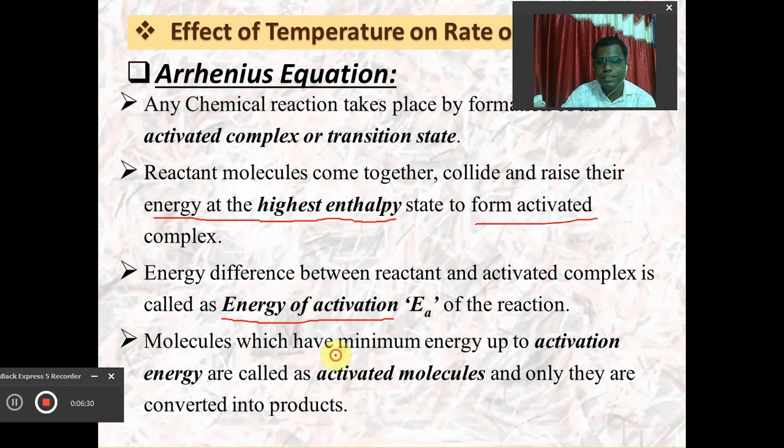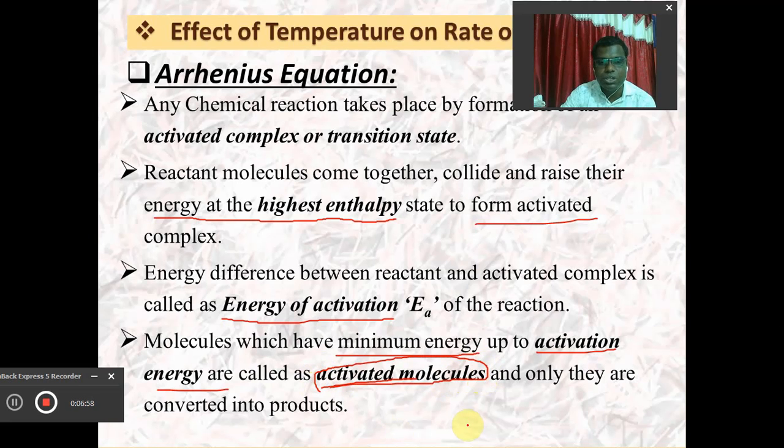Those molecules which have a certain minimum amount of energy equal to the energy of activation are called activated molecules, and only activated molecules will be converted into product.